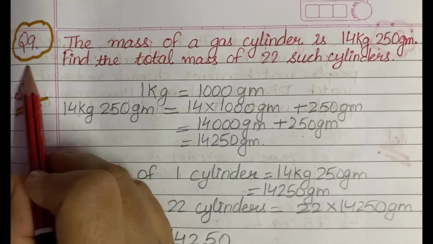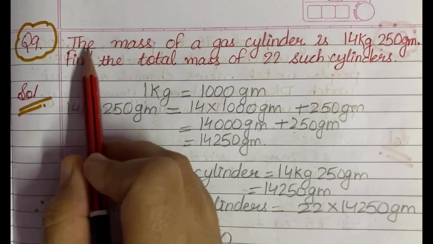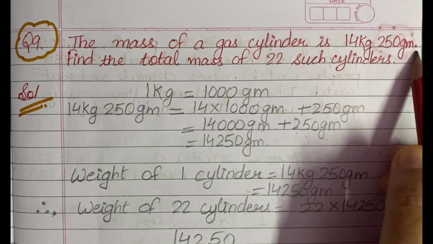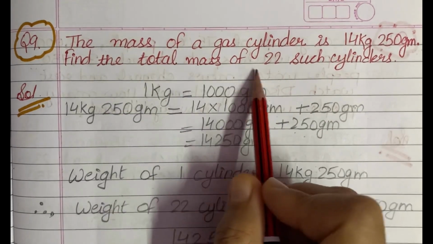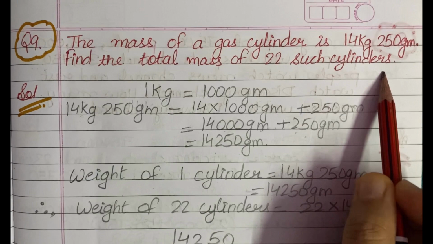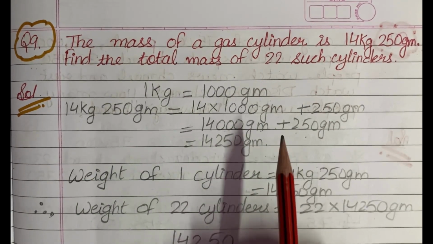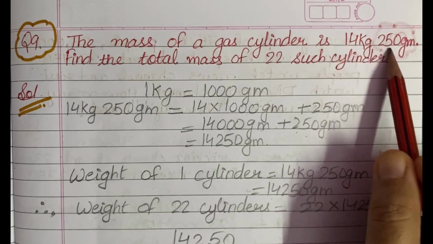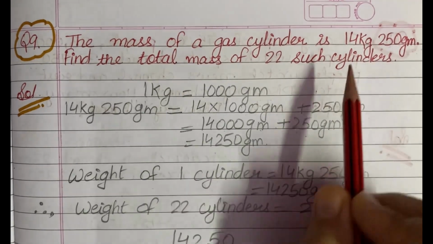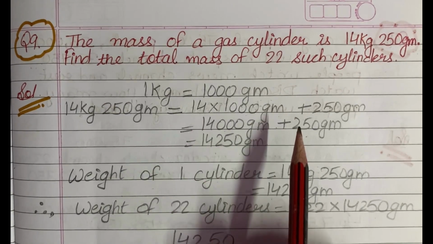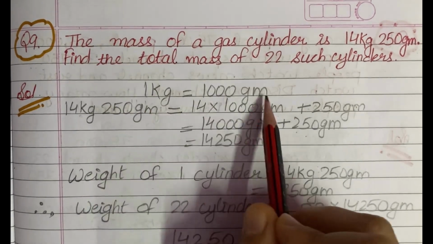Next is question number 9, and question number 9 says that the mass of a gas cylinder is 14 kg 250 gram. Find the total mass of 22 such cylinders. Now students, in this question, first of all we will make the unit same in 14 kg 250 gram. That means we will convert this into grams, and we know that 1 kg is equal to 1000 gram.